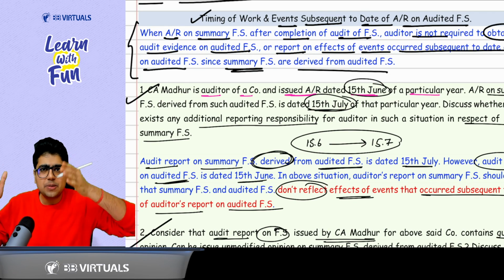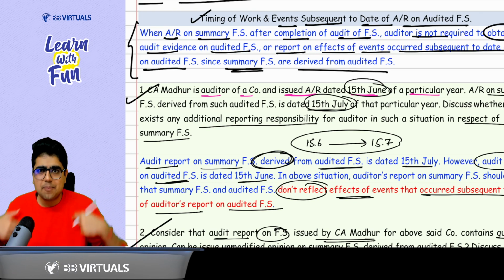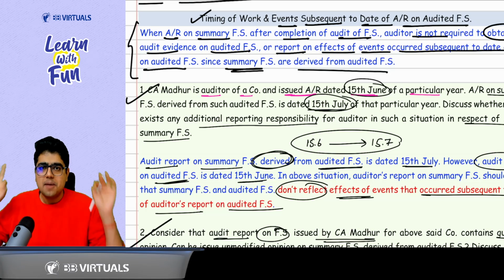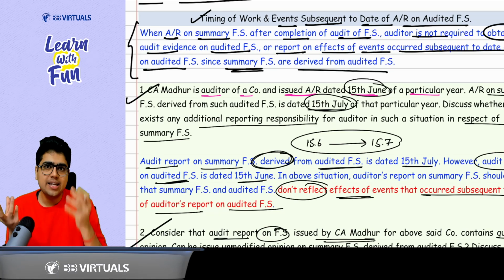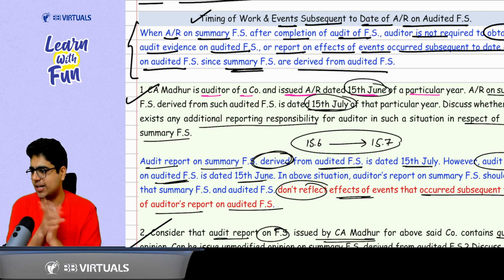There can be events between 15th of June and 15th of July. Am I required to deal with them? The answer is no. Because the summary financial statements are derived from full financial statements, there is no responsibility for the events between the date of audit report on full financial statements and the date of audit report on summary financial statements. Clear? Clear, sir.